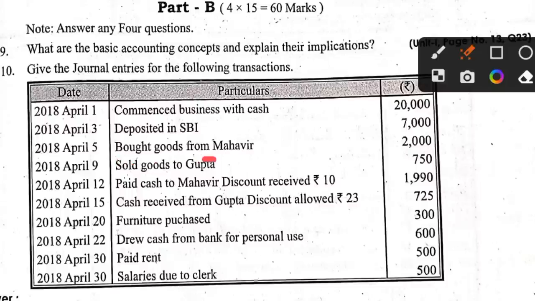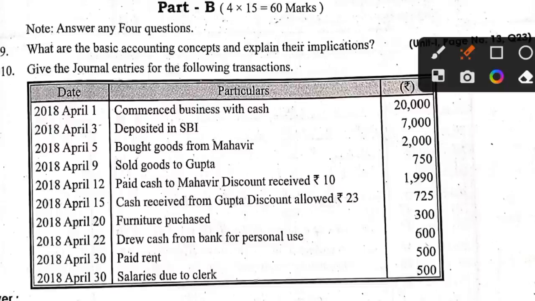Purchase account debit to Mahavir account, right? Next, sold goods to Gupta. Gupta is a personal account. We are selling goods to Gupta, so is Gupta a receiver or a giver? He is a receiver. So what will be the transaction? Gupta account debit to sales account. We are selling, for that purpose only he is receiving.